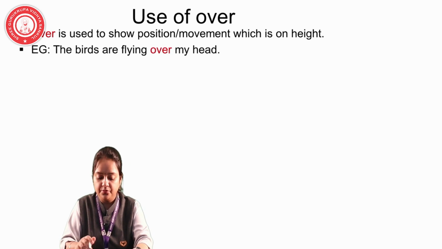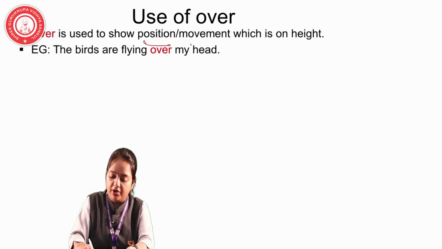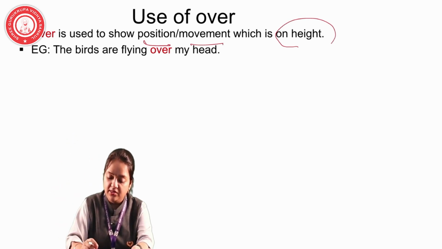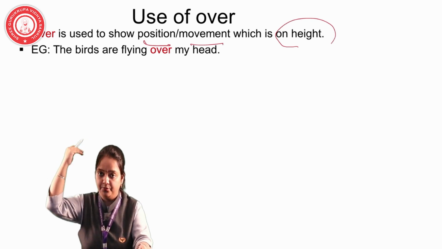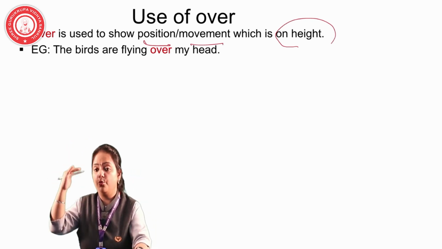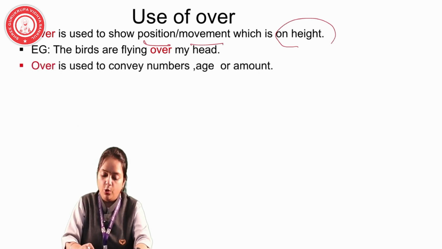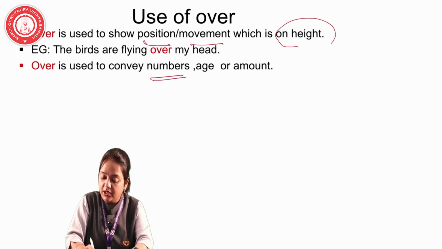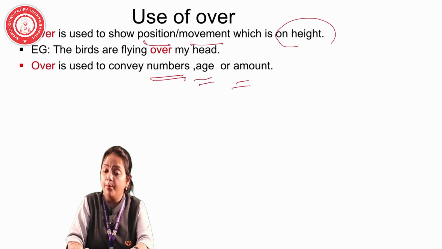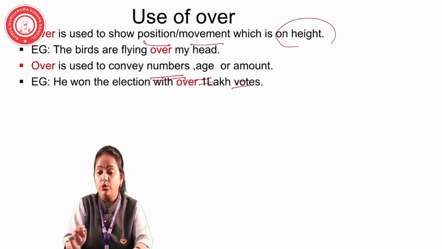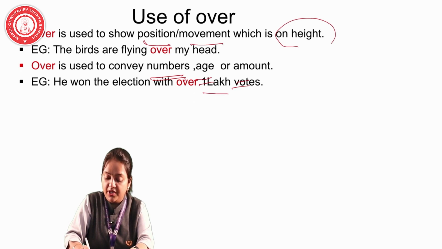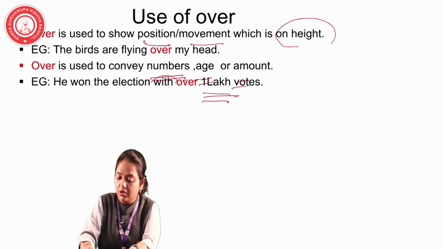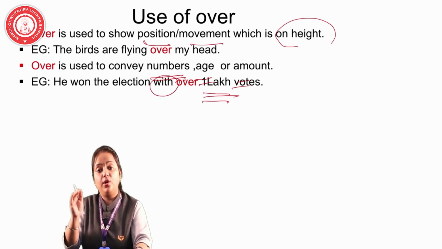Use of over. Over is used to show a position or a movement which is on height. We have to use the word over. The birds are flying over my head. So, it is used to show the position which is on height. Over is also used to convey numbers, age or amount. He won the election with over 1 lakh votes. Now see, 1 lakh votes. Here numbers are mentioned. And for that number, we write that he won the election with over 1 lakh votes, means he is exceeding 1 lakh votes.